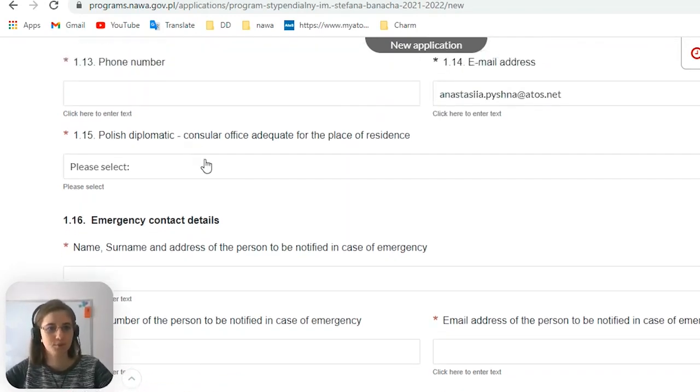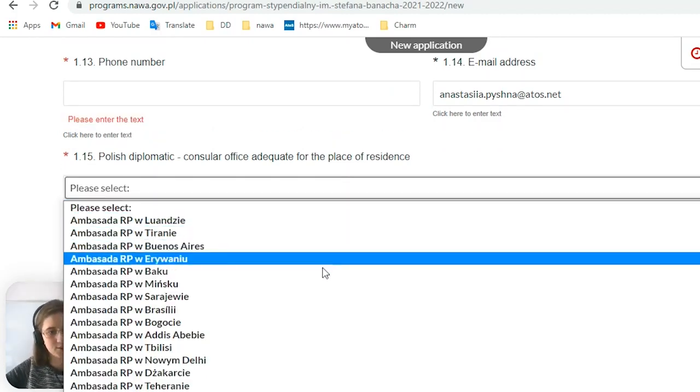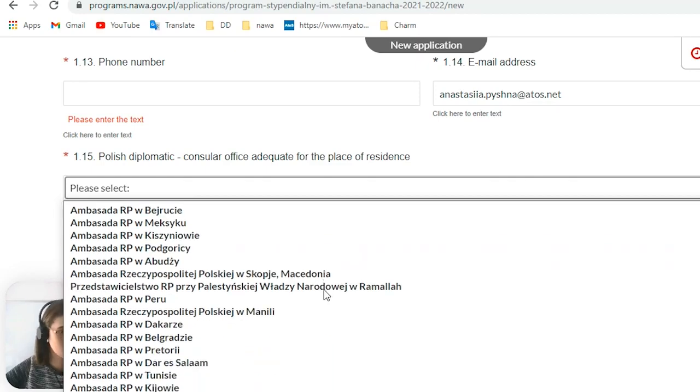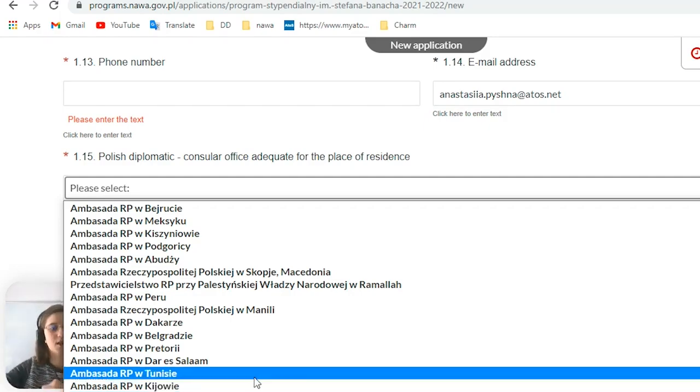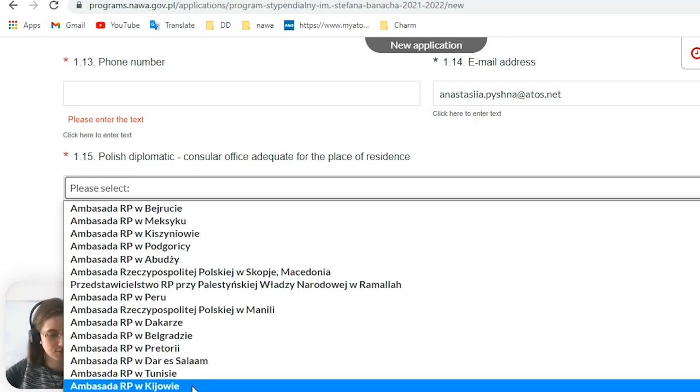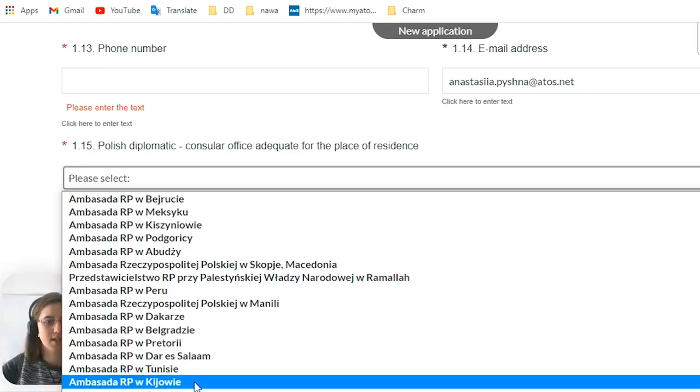Polish diplomatic consular office adequate to the place of your residence. So you need to put which embassy is correlating to your citizenship. So, for example, I am Ukrainian. That means that embassy in Kiev, it's the capital, is adequate to the place of my residence. So put here embassy in Kiev.